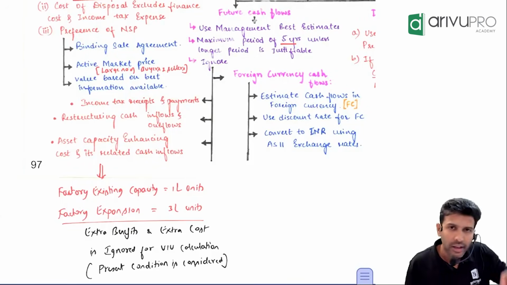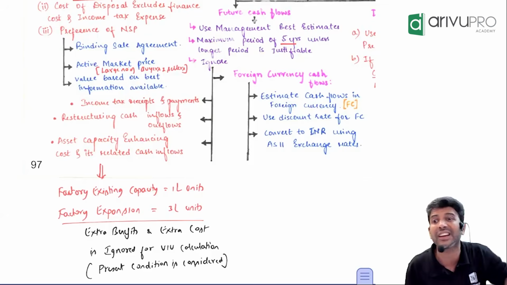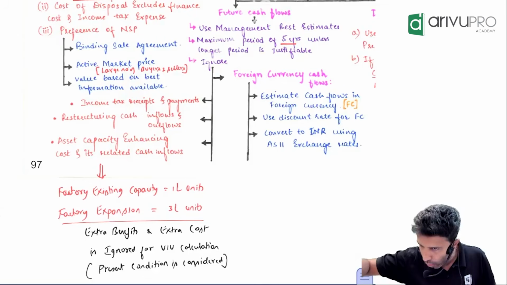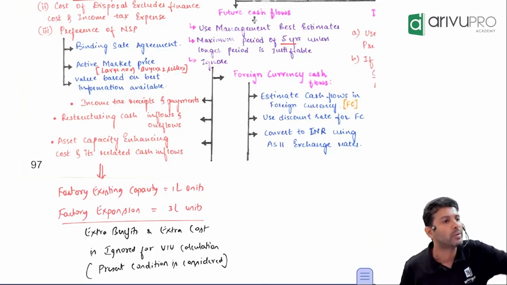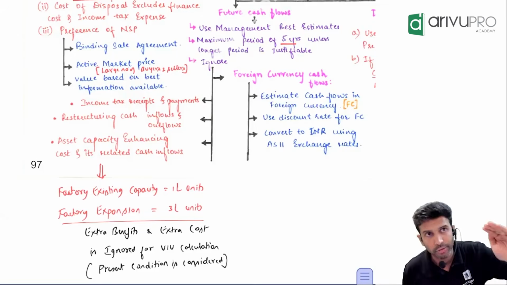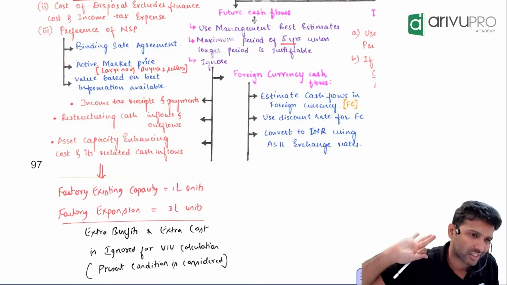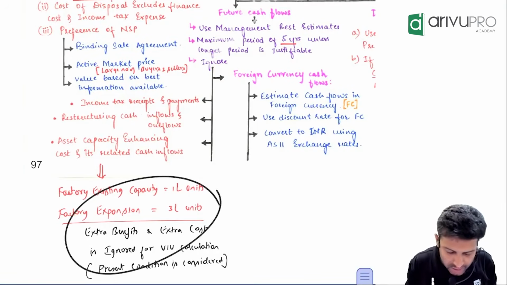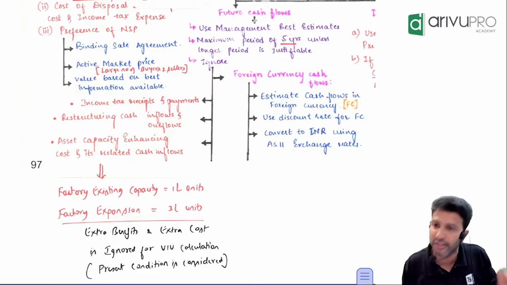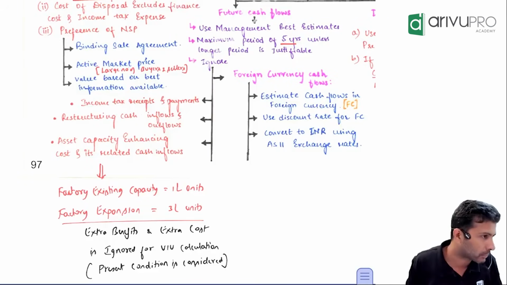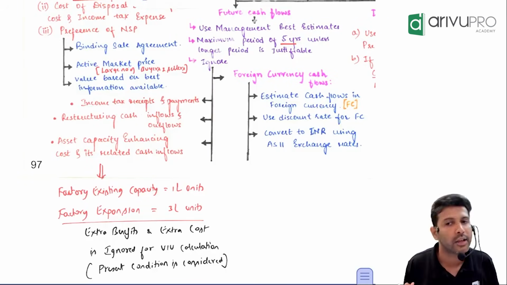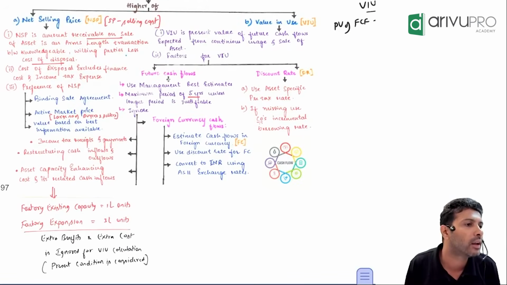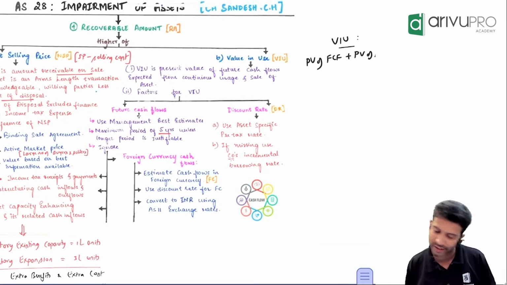Why is it ignored? Impairment is a current condition check. The way the asset is right now, in whichever condition the asset is, for that we check if it is impaired or not. If you are planning to make some changes to that asset in the future, such changes are ignored, or rather that gets considered in future. So for the condition the asset is in right now, you need to do an impairment check. Hence these 2 components get ignored. Again, no need to mug up, just know it in case it gets tested.